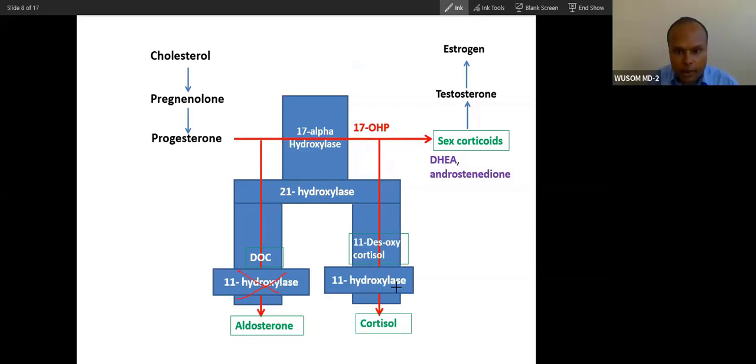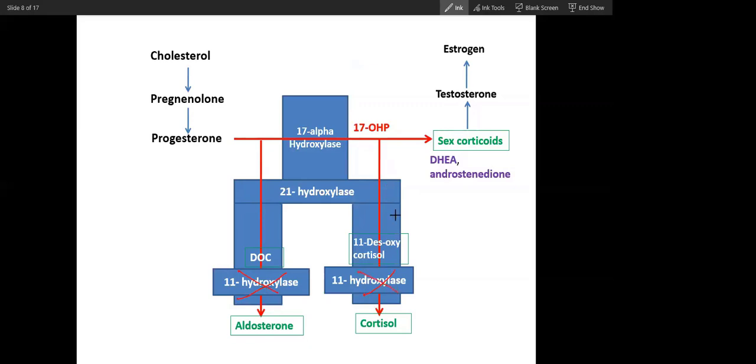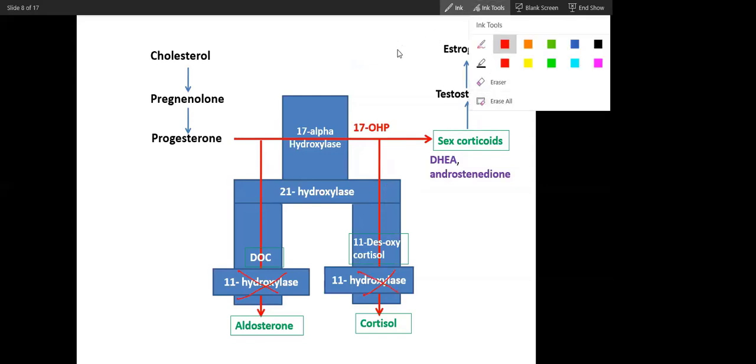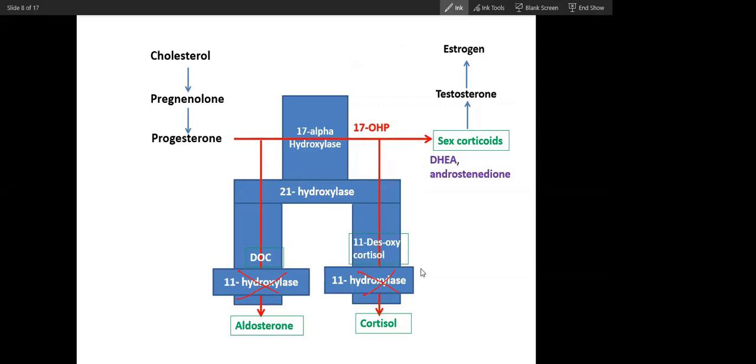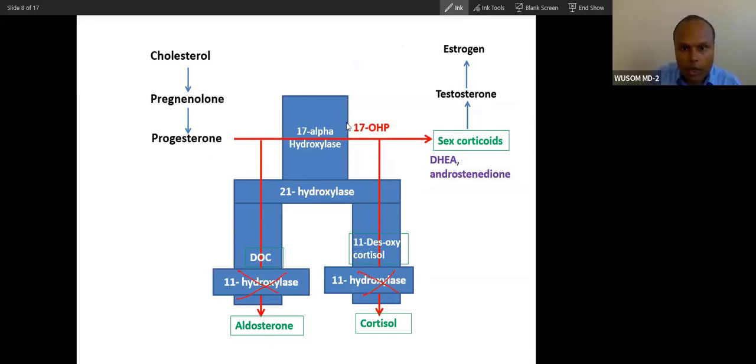Now let's talk about this. If 11 hydroxylase is absent, what will be high? Progesterone will go through this pathway, and this and this.